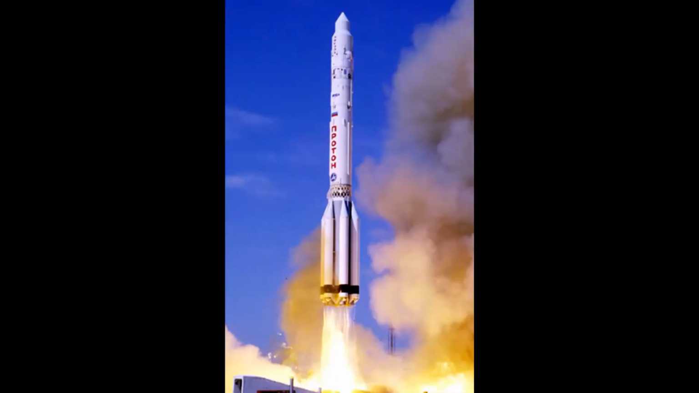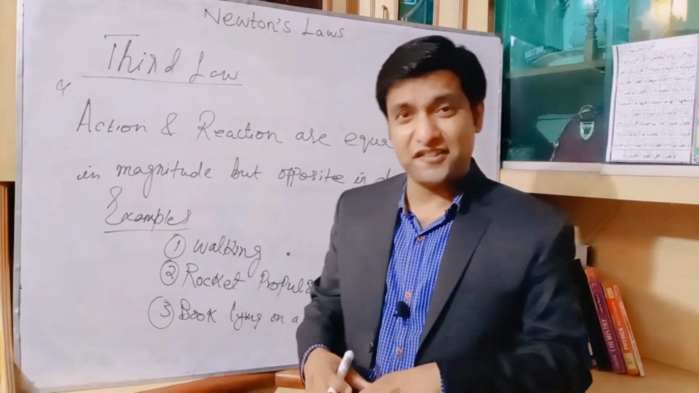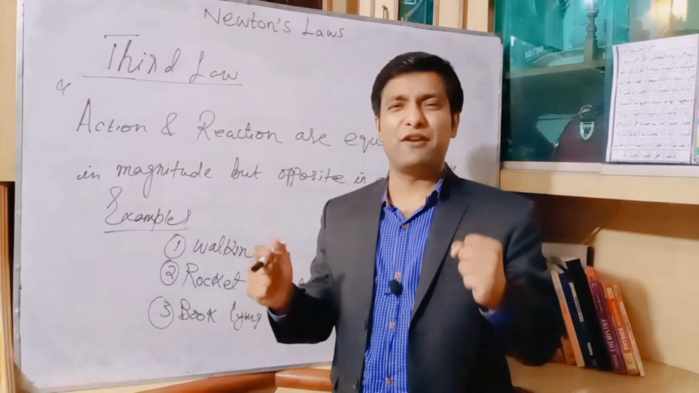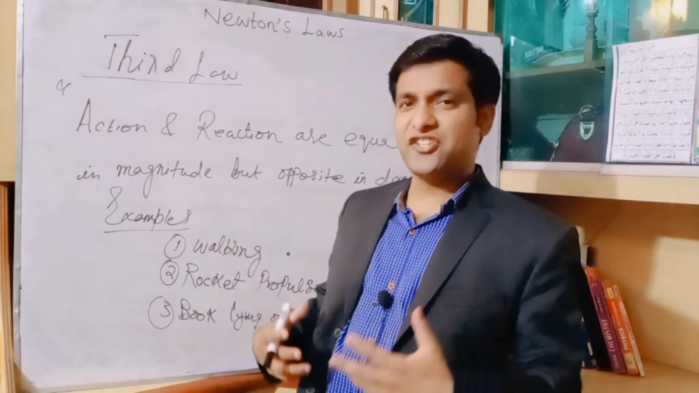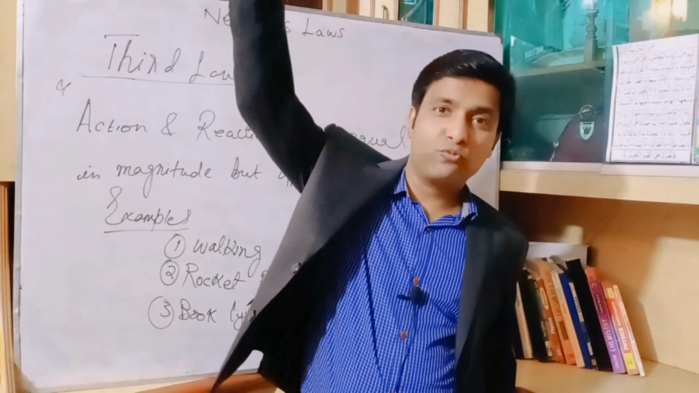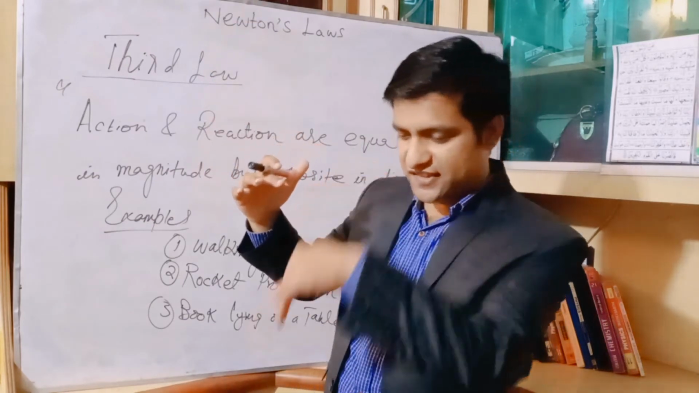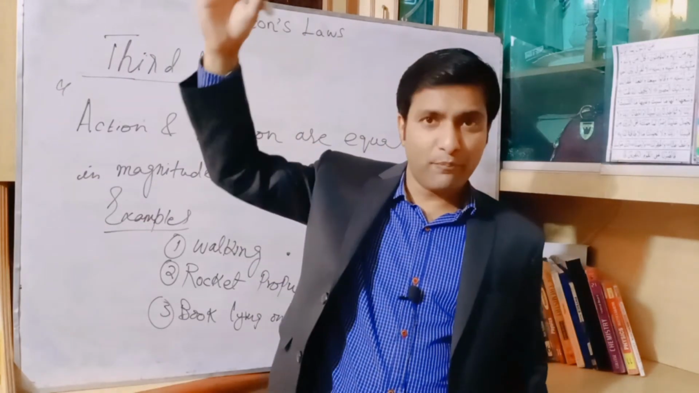We can also take the example of rocket propulsion. What happens in the case of a rocket? The rocket has a greater mass. If you want to lift the rocket, you need to create a great thrust. So how to create this thrust? We need to expel the gases with high pressure, with high velocity, at a higher rate downwards. So as a reaction, the rocket will move upwards. The action is downwards and the reaction is upwards.